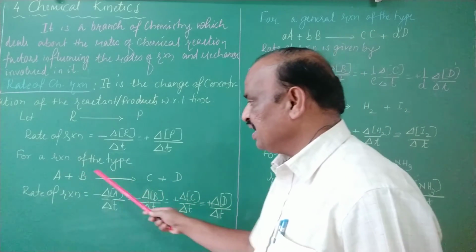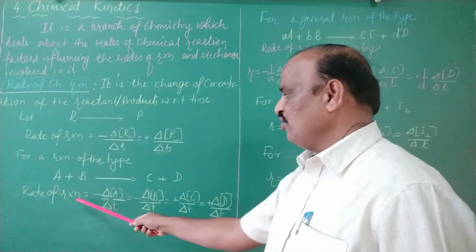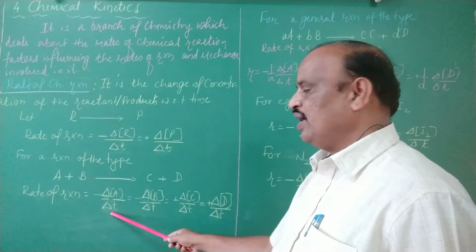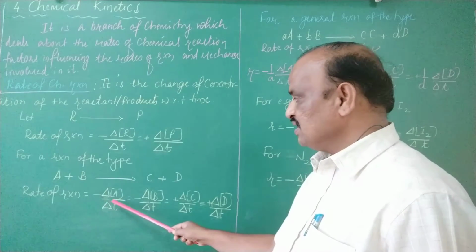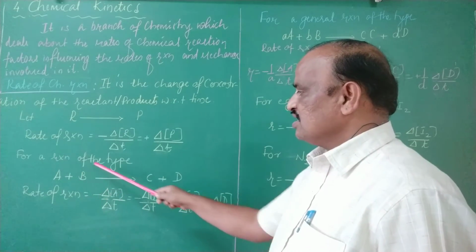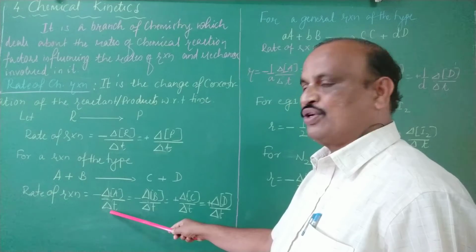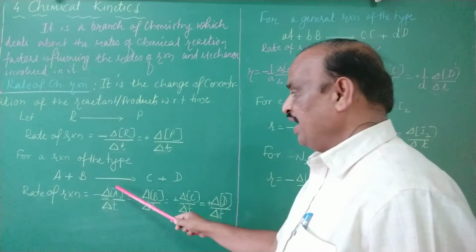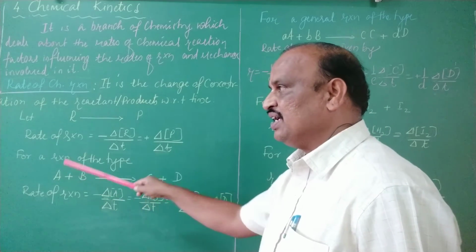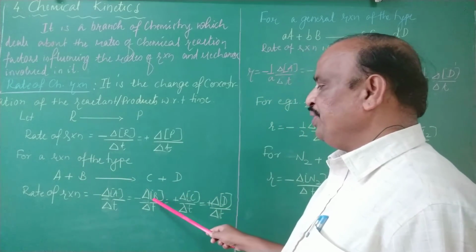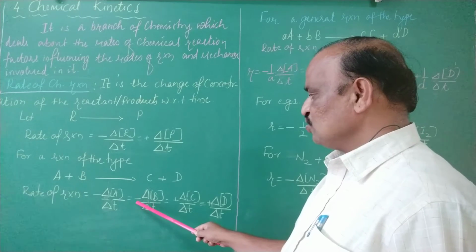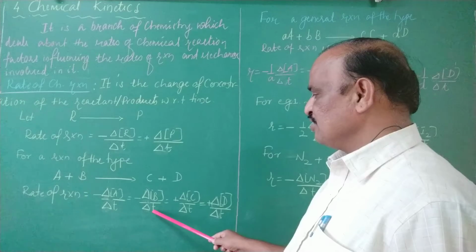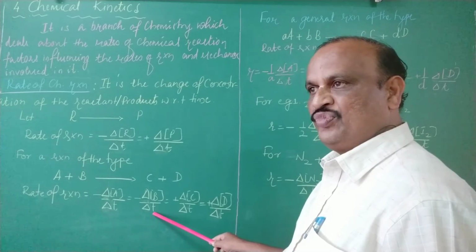So rate is mathematically expressed like this. Rate of reaction is equal to minus delta of concentration of A divided by delta t. It means that concentration of A decreases with respect to time. At the same rate, B is also decreasing. It is also the same as minus delta of concentration of B with respect to delta t.